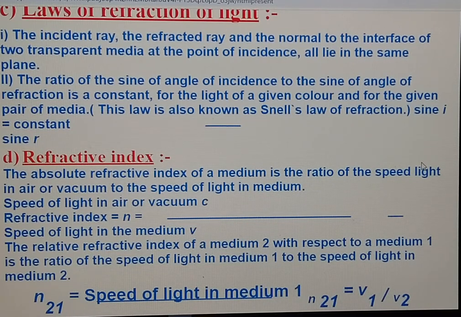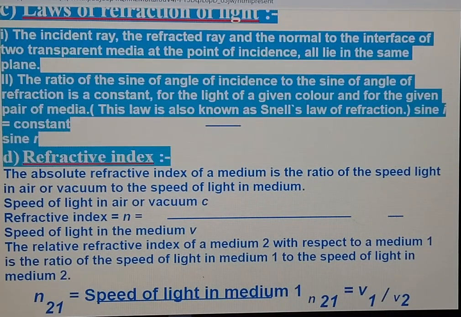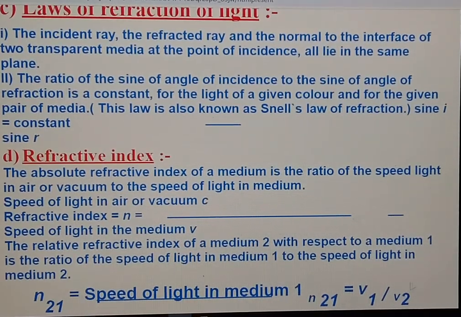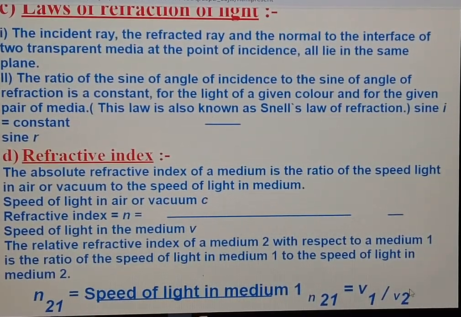Relative refractive index of medium 2 with respect to medium 1 is the ratio of speed of light in medium 1 to the speed of light in medium 2. This is the formula of refractive index of medium 2 with respect to medium 1.